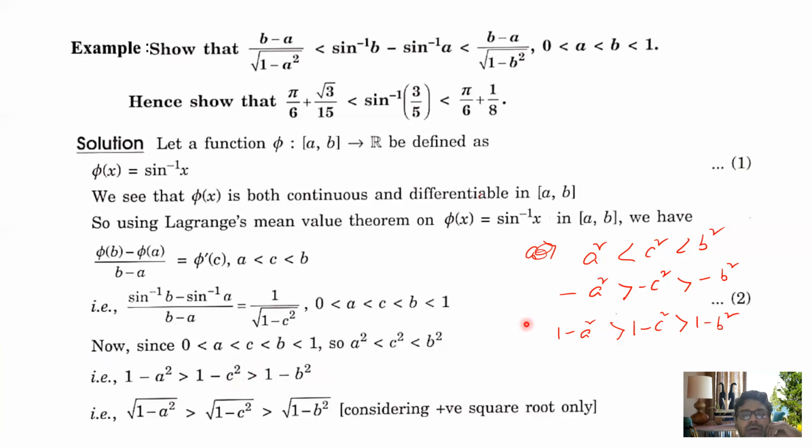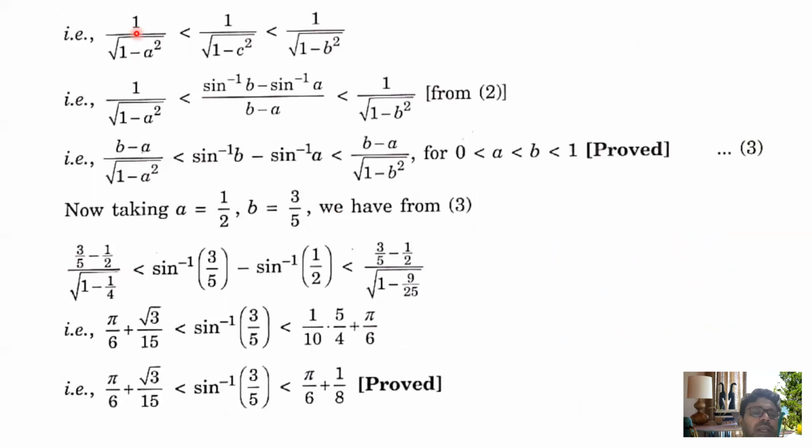Now what is our requirement? One requirement is this. Now the square root under 1 minus a square is greater than root under 1 minus c square, greater than square root under 1 minus b square. Here you may have a question in your mind that square root means double, but in this case we are considering only plus. Now just divide the inequality: 1 by square root under 1 minus a square less than 1 by square root under 1 minus c square less than 1 by square root under 1 minus b square. So from here it is clear.